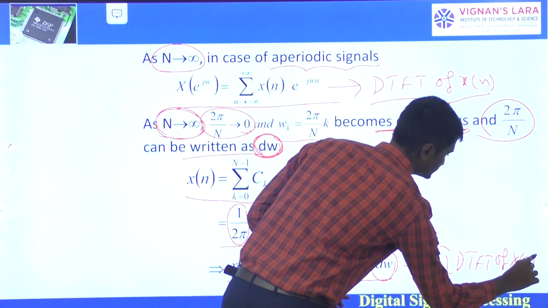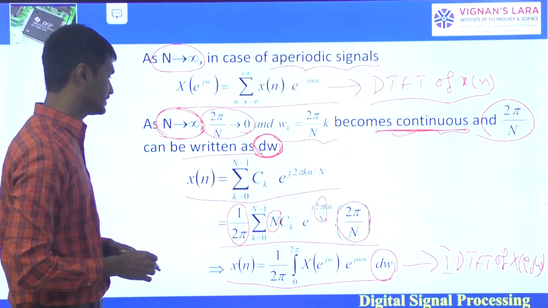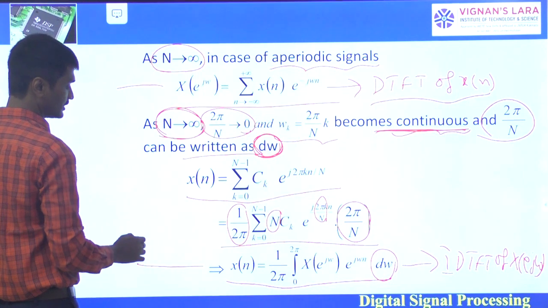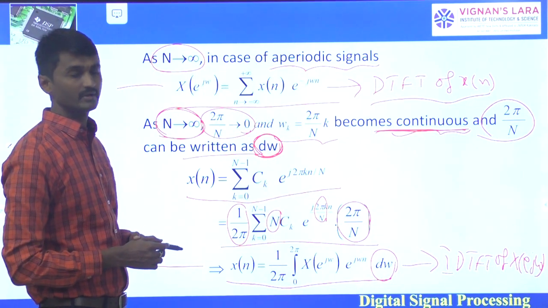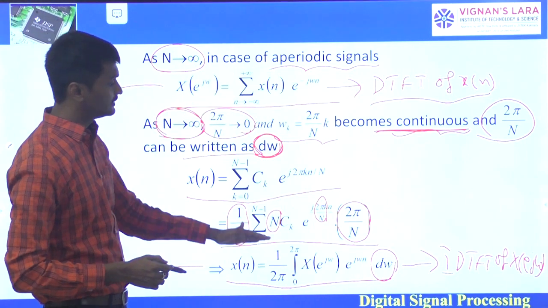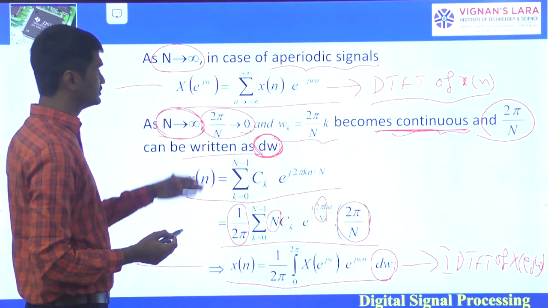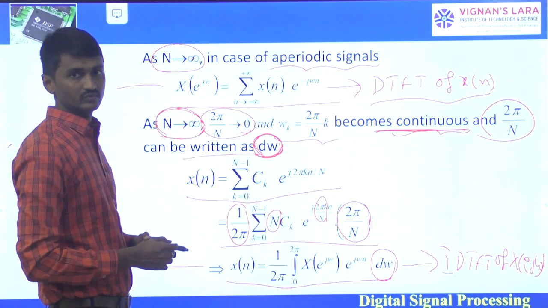X of e power j omega. Inverse DTFT of X of e power j omega. So there it is. These two are called the Fourier transform pair: the DTFT of x of n, and here it is the inverse DTFT of X of e power j omega. So these are the two expressions we have to remember for discrete time Fourier transforms.